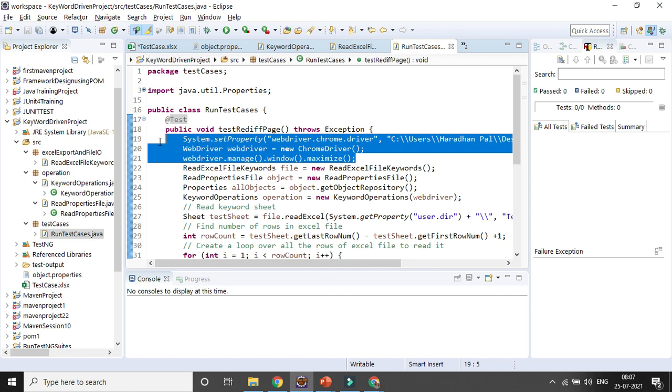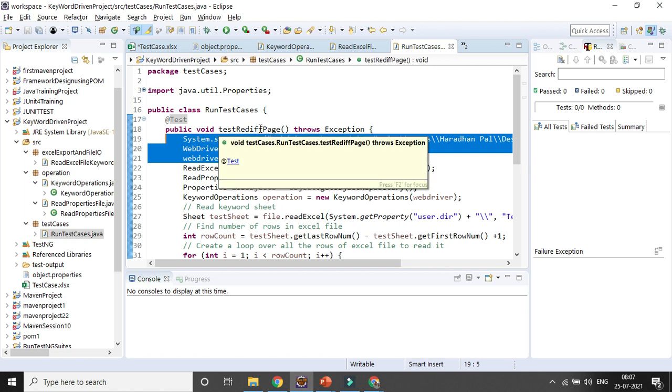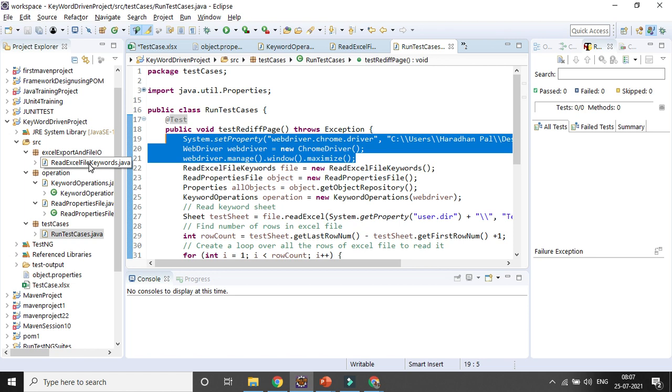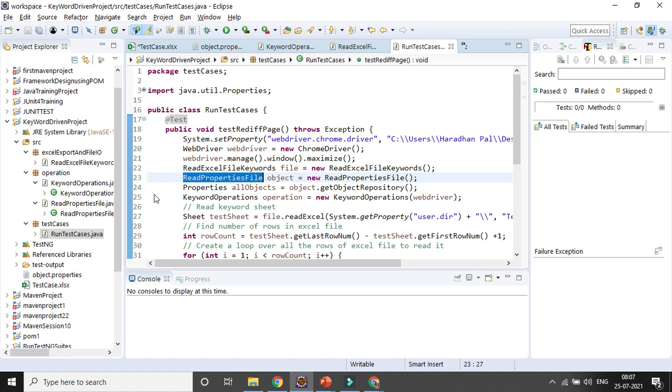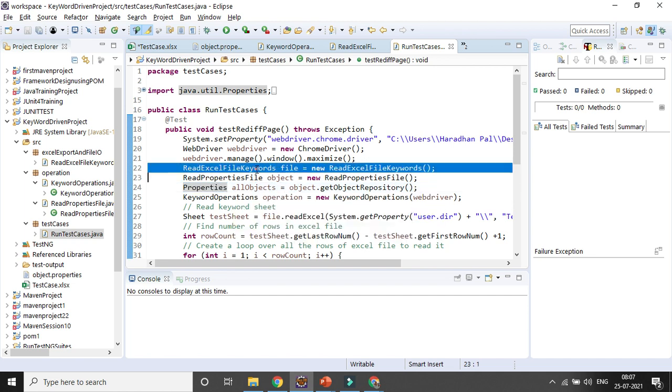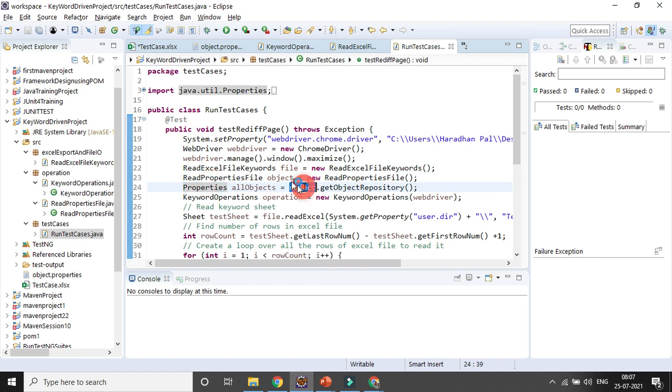Also, I will be creating an object for the read Excel file class, right? And then I am creating an object of the read properties file class. The read keyword operation class also I am creating an object, and the properties class I am creating an object, right? So these are the 4 objects I am creating. And for the properties class I will go to the object first, because of the read properties file, so I will be reading all the properties file here.